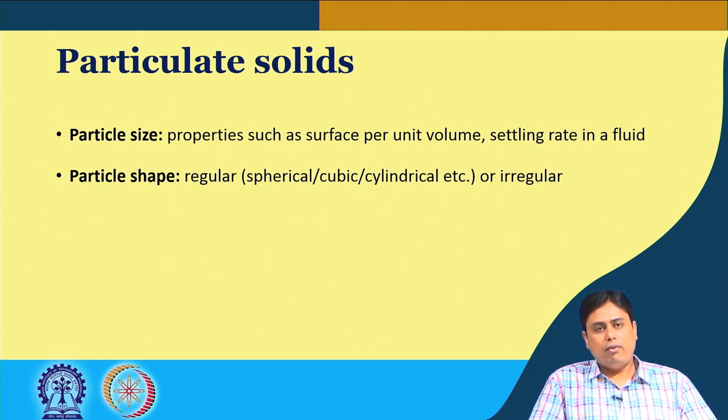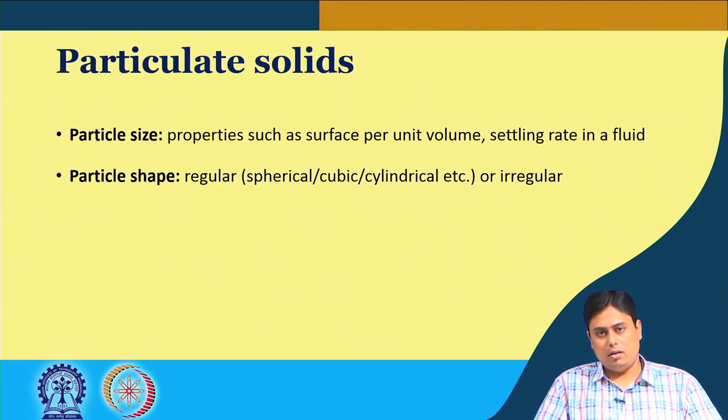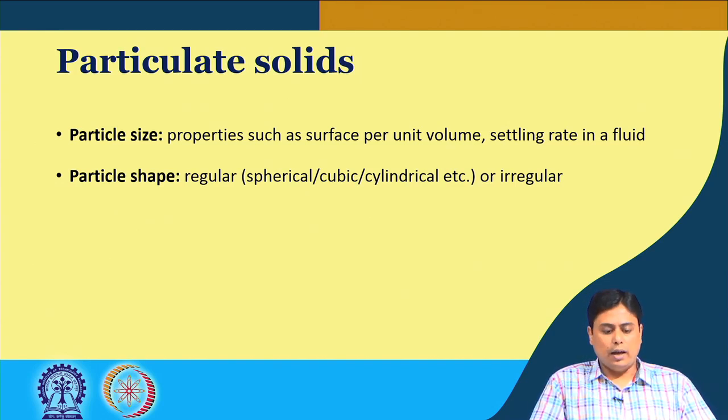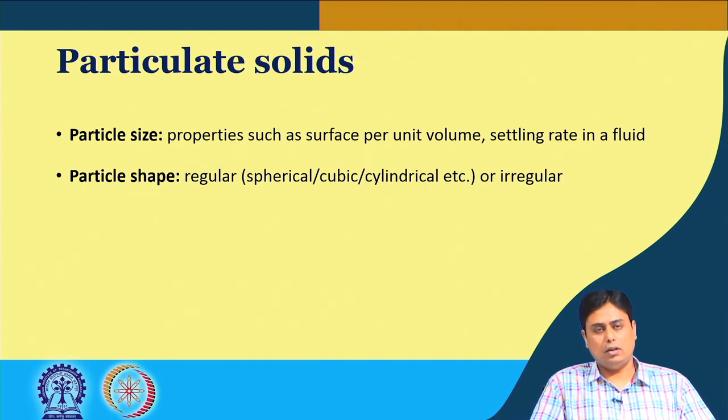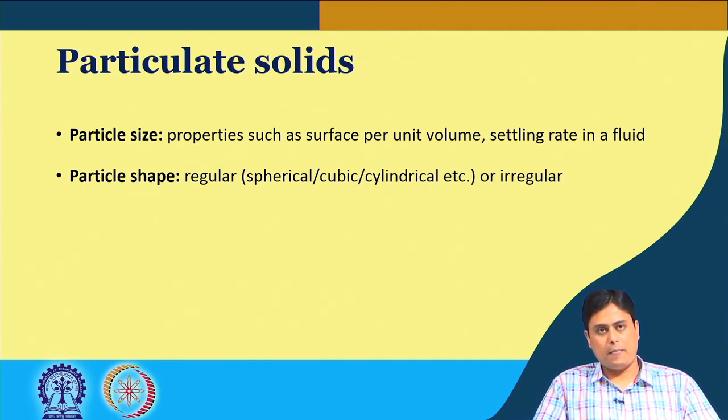If you can define a particle shape, then it would be easier to understand the characteristics of a particulate solid. It can be a regular shaped particle or an irregular shaped particle. Regular means a spherical, cubic or cylindrical particle, etc., that you can define by several different types of dimensions.